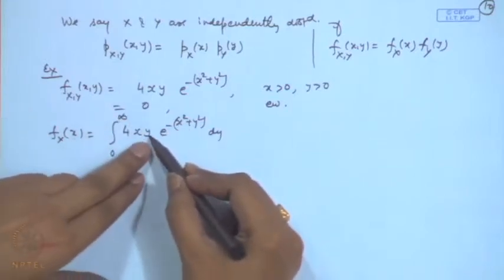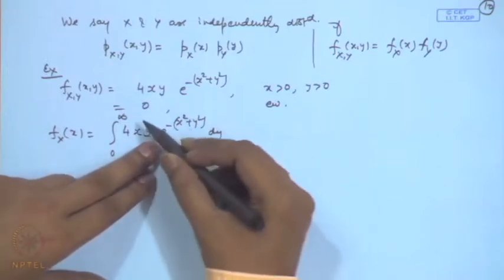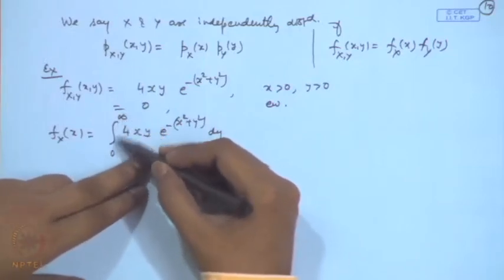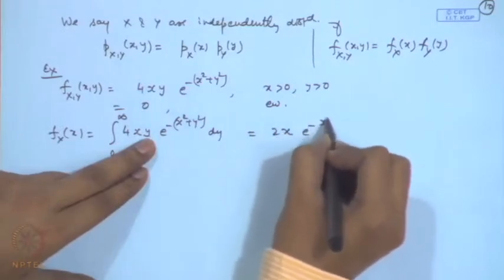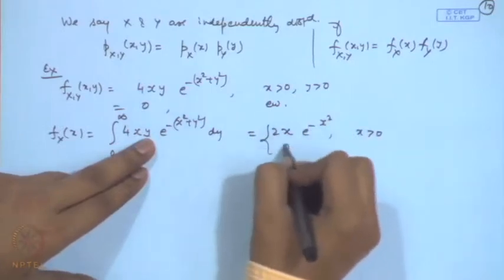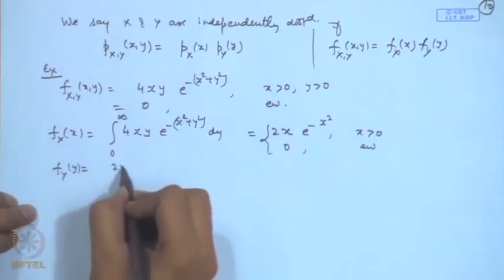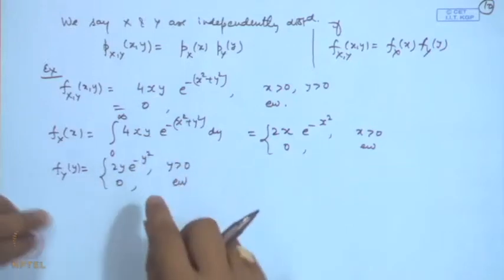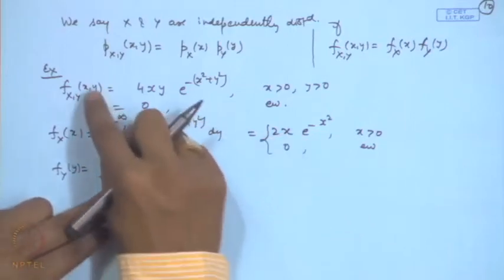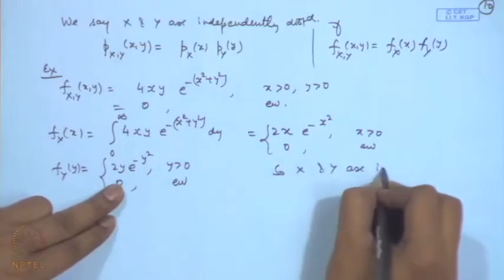Now, if you look at the term y e to the power minus y square, it will have integral minus e to the power minus y square by 2. So, at infinity it will become 0, at 0 it will become 1. So, you will get twice x e to the power minus x square for x greater than 0. Similarly, if I look at f y, then that will turn out to be 2 y e to the power minus y square. So, note here that if I multiply f x and f y, I will get f x y. Therefore, x and y are independent here.